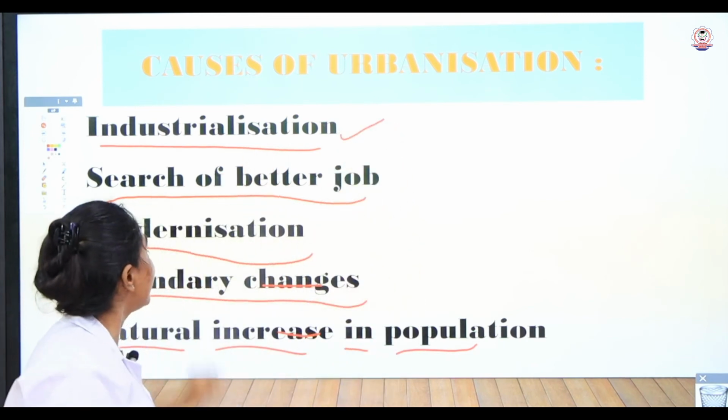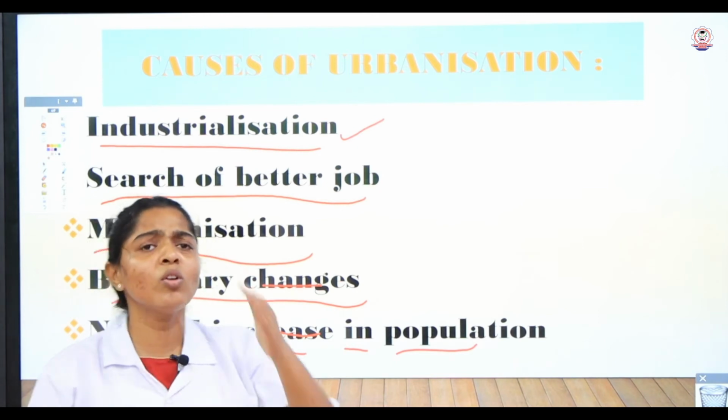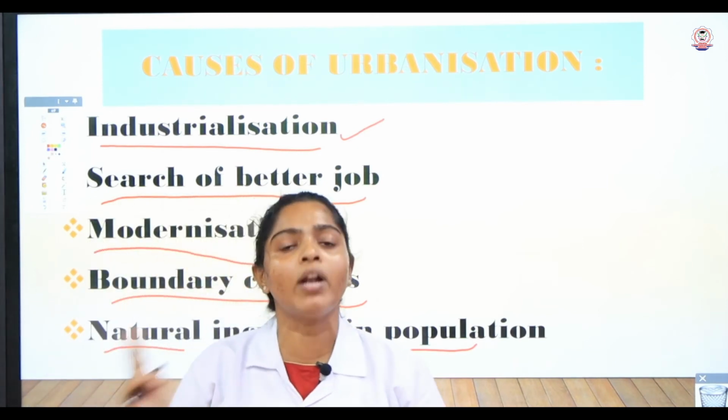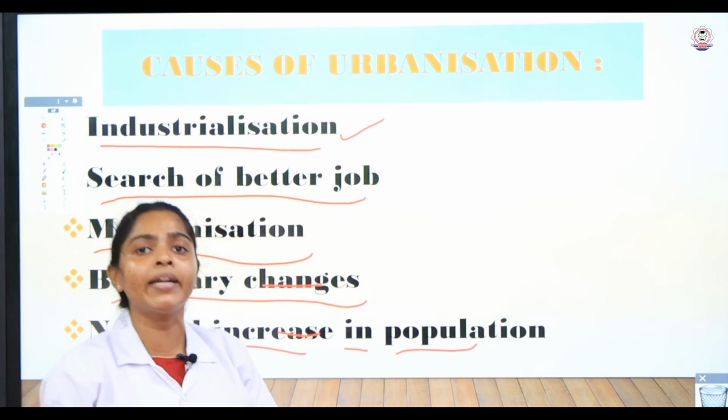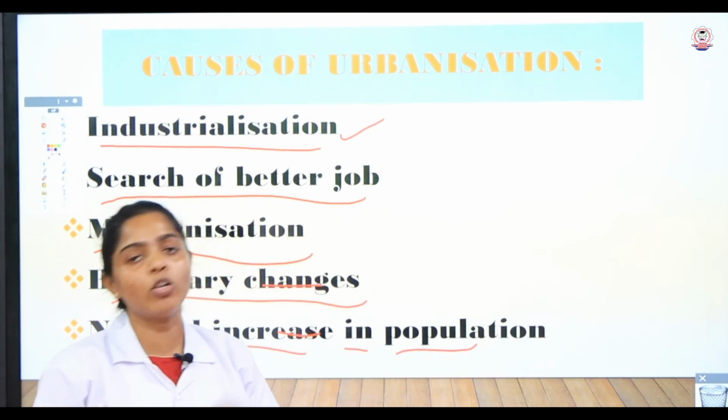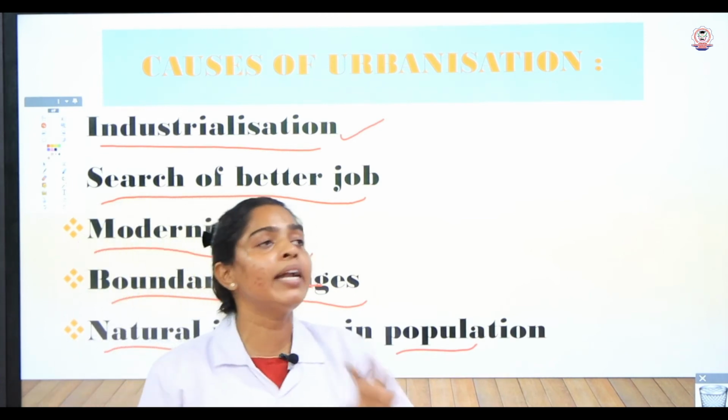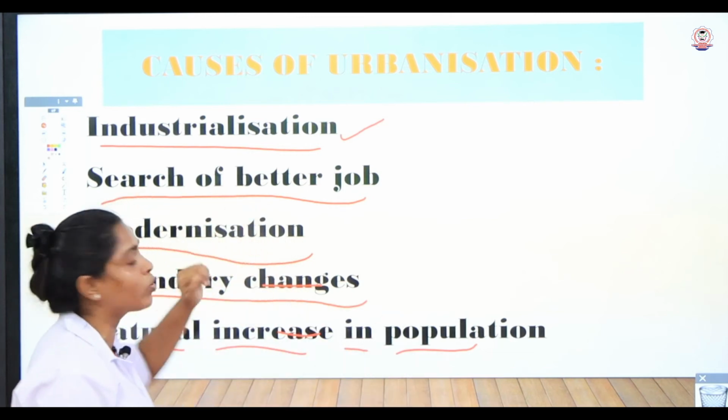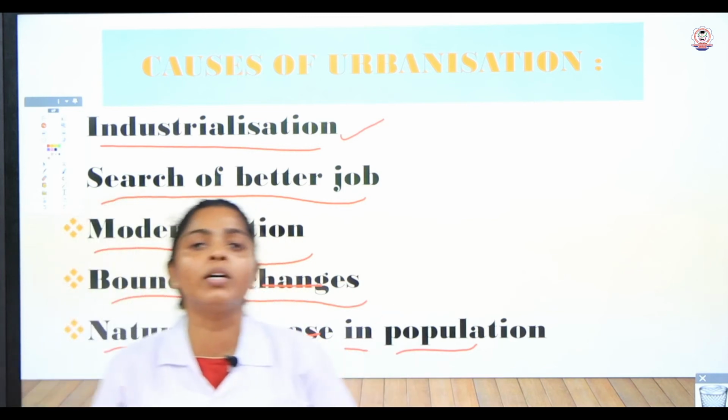Next thing is the search for better jobs. The people who are living in rural areas mostly depend upon agricultural jobs, so they were in need of non-agricultural jobs. That's why they approached the cities.